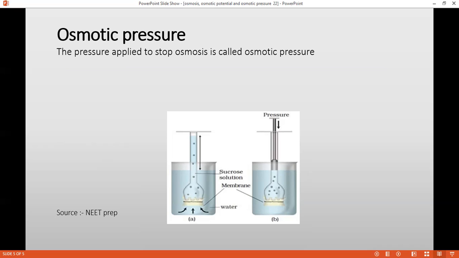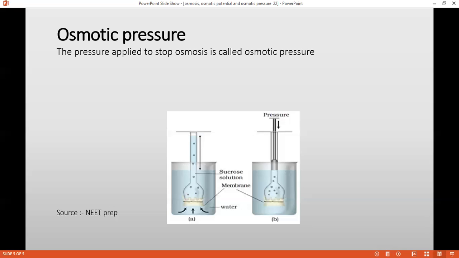As you can see in this diagram, in this beaker there is a sucrose solution, and here there is pure water. So can anyone please tell me in what case the water potential will be more? The water potential in case of pure water will be more. I have already discussed that the water potential of pure water is 0. It is the highest. And here, I have added some solute to that particular water. Here the solute is sucrose. So here the water potential will be less.